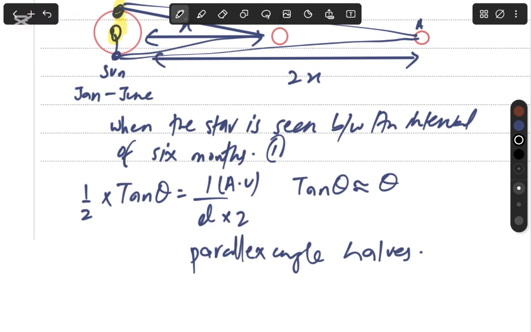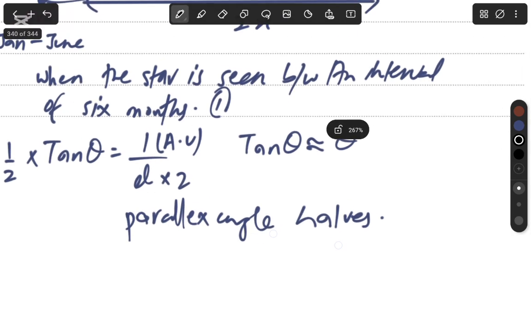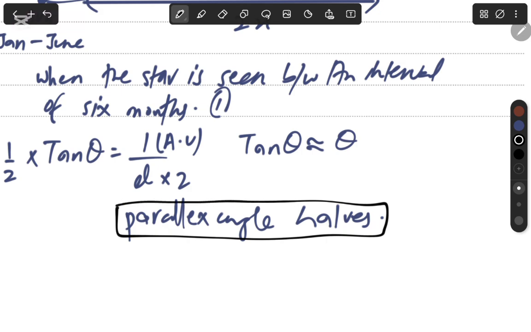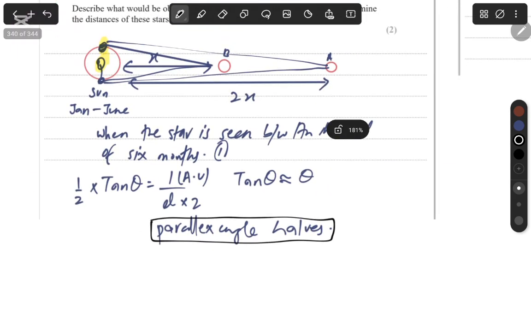So 1 astronomical unit. Now, if the distance doubles, then the tan θ will halve, and we know tan θ is approximately equal to θ. So we can say that the parallax angle will therefore halve. Okay? So that's the answer to this question. So that's going to give you the second mark, and that's going to give you the first mark.